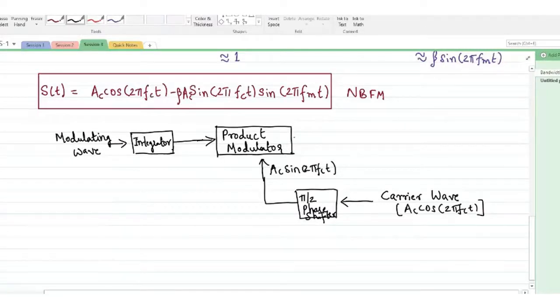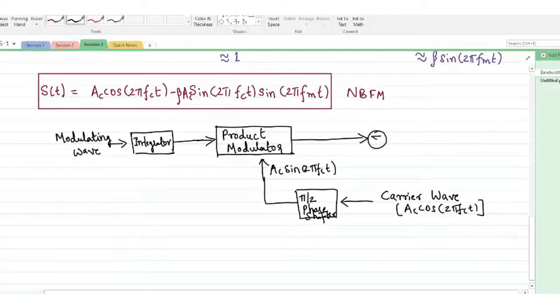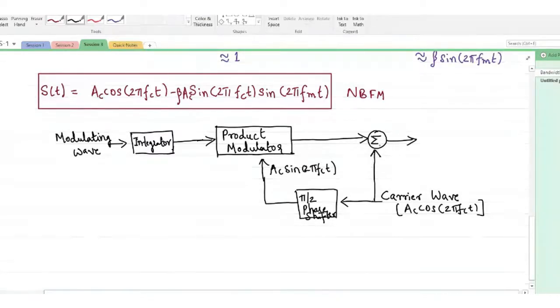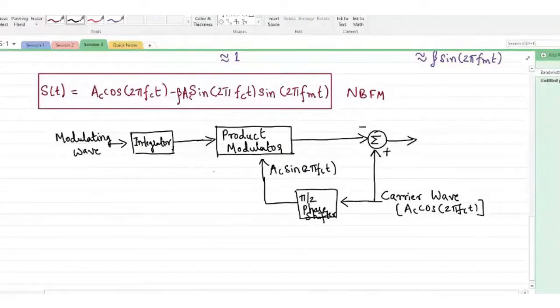In order to subtract, we'll have a summer, which takes the first term, AC cos 2 pi fct, which is available right away. This is plus, and this has to be subtracted with the signal coming out of the product modulator, and this will give us a narrowband FM wave.